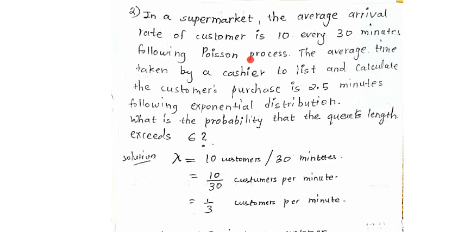So the arrival rate is the Poisson process. This tells us that the first letter A is equal to M. I didn't write it here, so the first one will be M.